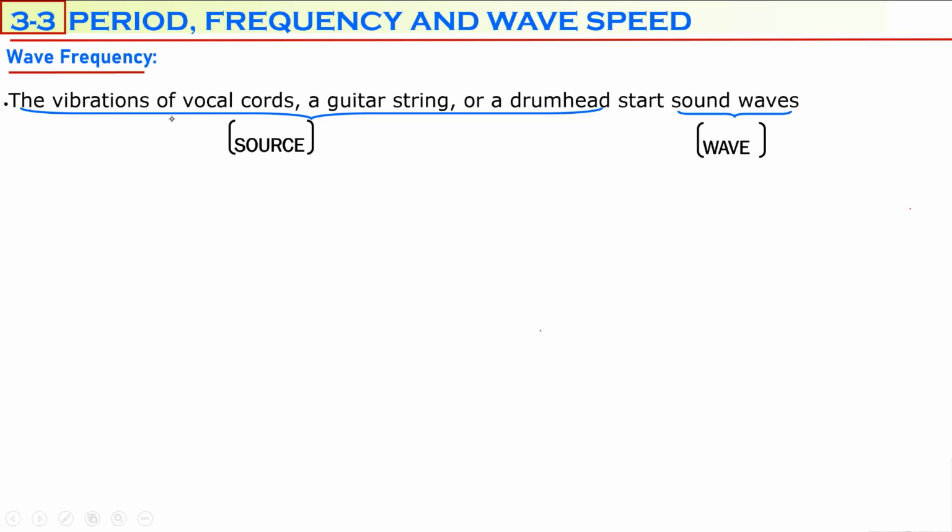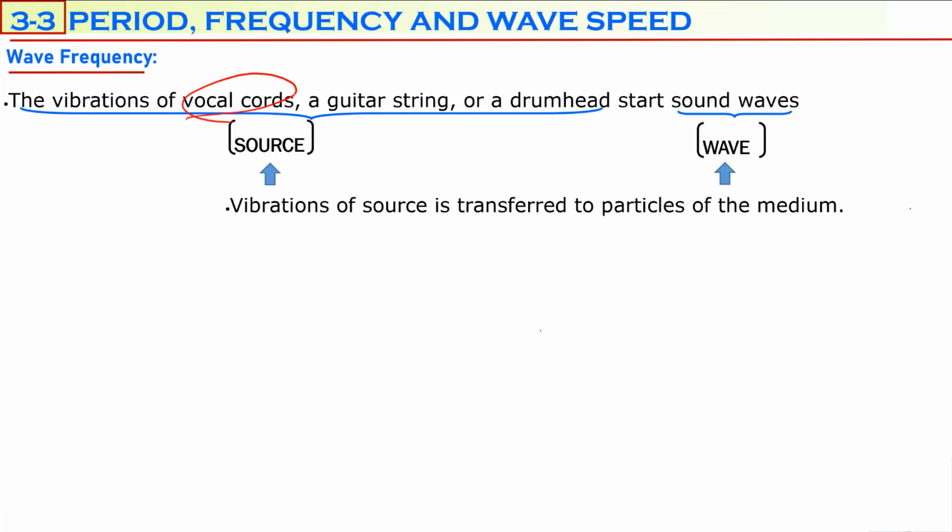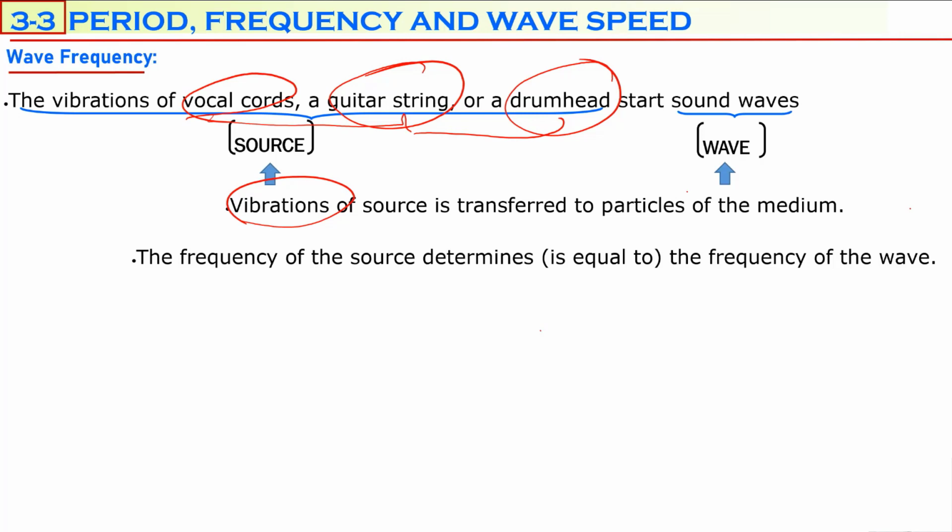It can be a vocal cord while you are talking, or a guitar string while you are playing, or a drum head. All these are sources which can produce waves, and the vibration of the source is transferred to the particles of the medium and produces the wave. For that reason, every wave carries the property of its own source.